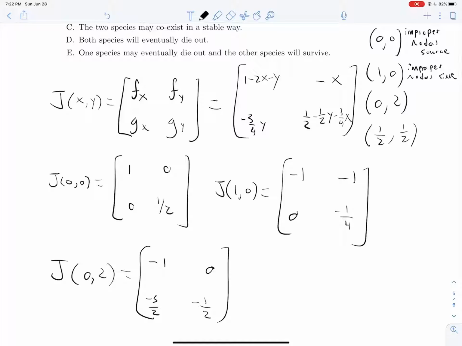Again, 2 negative real unequal eigenvalues gives us an improper nodal sink. And this is a lower triangular matrix, but we can still just extract these eigenvalues from the main diagonal, and you can solve directly for that and find that as well. Now finally, the Jacobian of 1/2, 1/2, what will that give us?